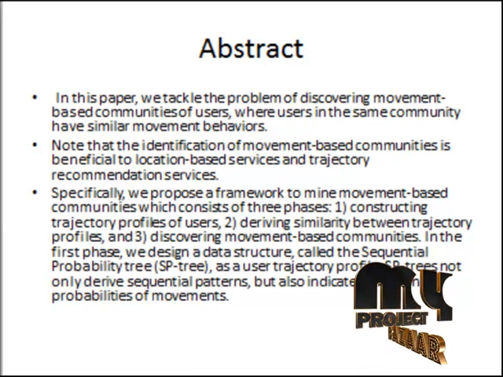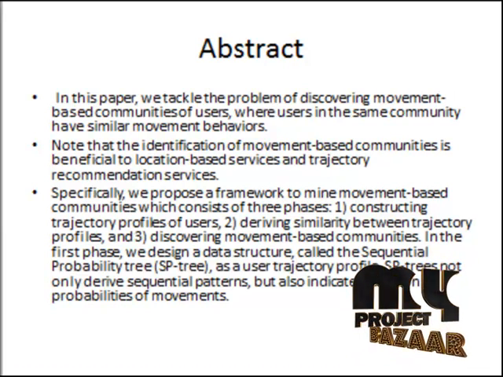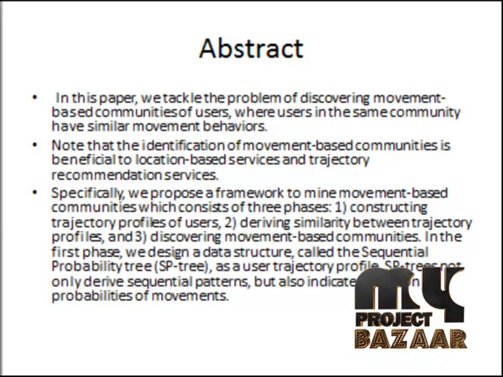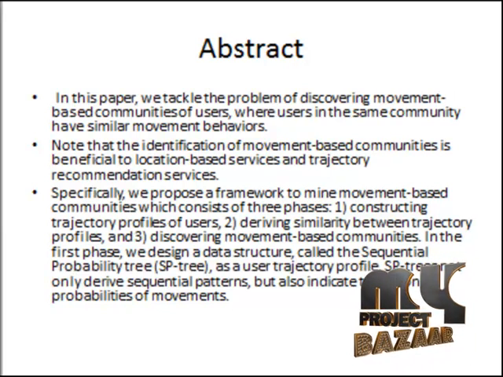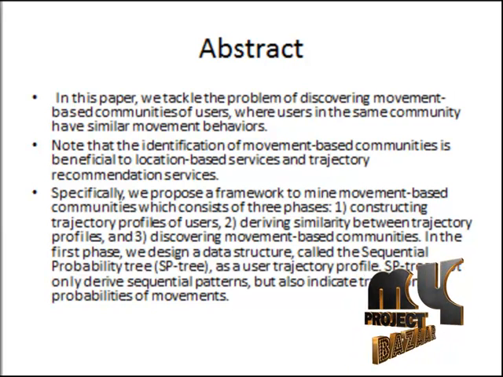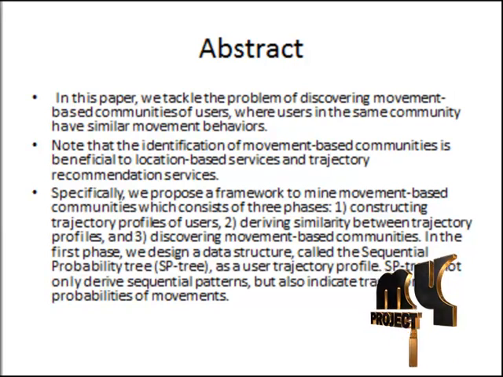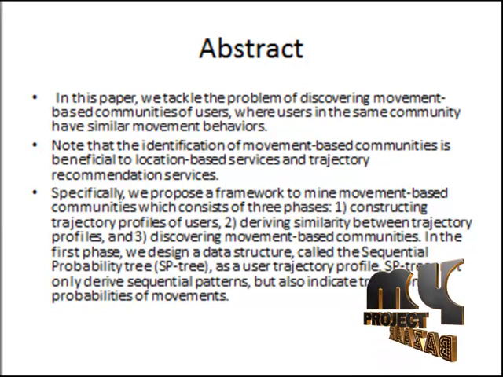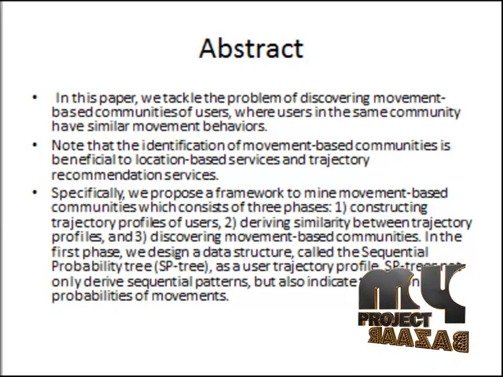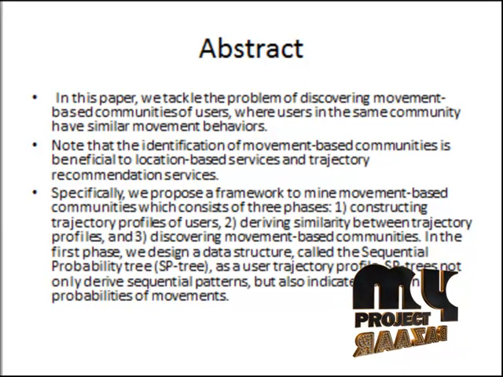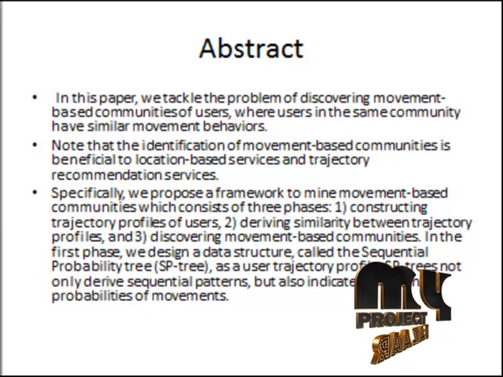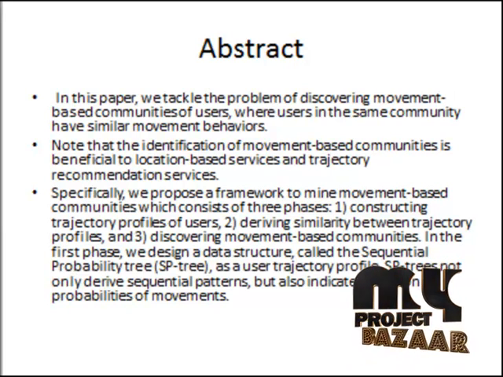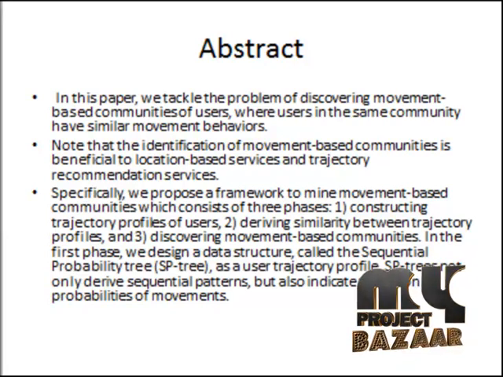Moreover, we propose two algorithms, breadth first and depth first, to construct the sequential probability tree structure as user profiles. To measure the similarity values among user trajectory profiles, we further develop a similarity function that takes sequential probability tree information into account. In light of the similarity values derived, we formulate an objective function to evaluate the quality of communities. According to the objective function derived, we propose a greedy algorithm GeoCluster to effectively derive communities. To evaluate our proposed algorithms, we conducted comprehensive experiments on two real datasets. The experimental results show that our proposed framework can effectively discover movement-based user communities.